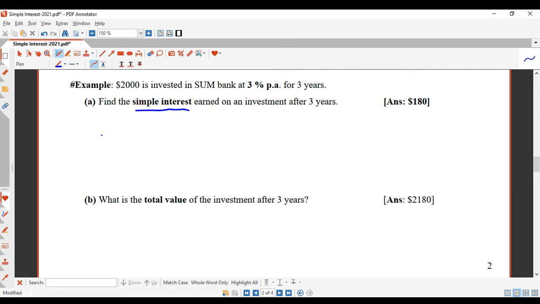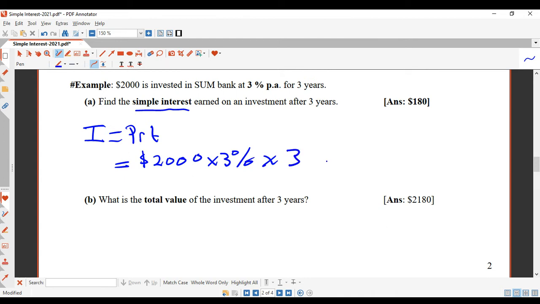Okay, so the first thing to do is simple interest. I'm going to write down the formula, I equals PRT. Now, principal is $2,000. 3% per annum is my interest rate, so that's 3% times, and then 3 years. So let's work that out on the calculator. You're going to go $2,000 times 3 shift percent times 3 equals $180.